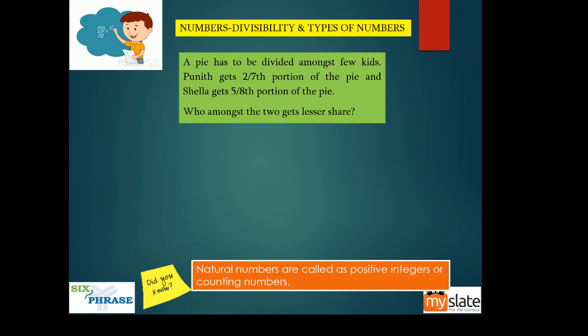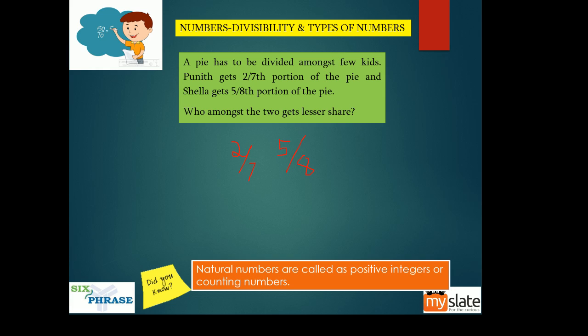See guys, when it is like this, 4 by 8, 5 by 8, now you can easily say this is greater, because the base is the same. When the base is the same, you just look at the numerator. Whatever is greater is the greater fraction, whatever is lesser is the lesser fraction. Yes, this you guys know, or if you do not know, now know it. Now here, look at the fractions that are given: 2 by 7, 5 by 8.